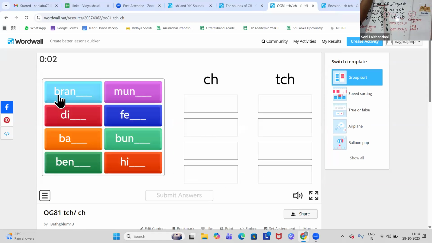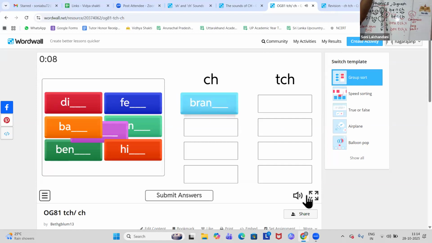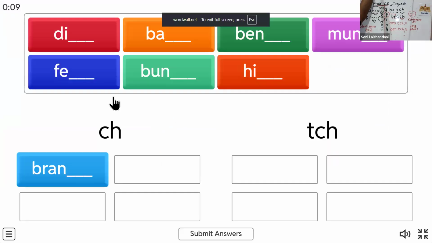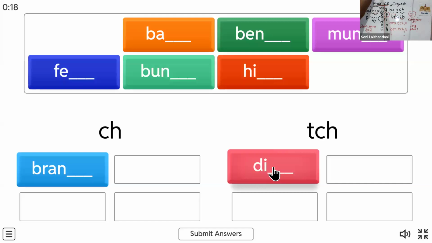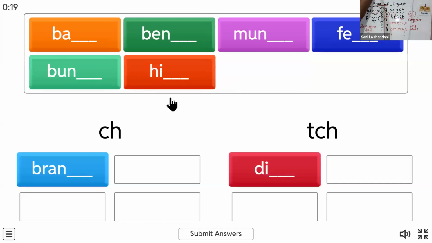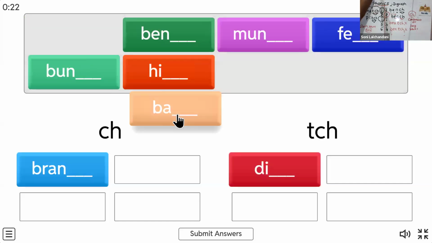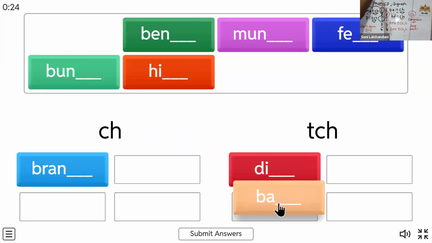Look at this now. It's ending in a consonant. So what will come? CH only will come. Okay. Now see, look at this. D, I, T, C, H. A short sound is coming. Ditch. It is ditch. So I will write this TCH only. B, A, batch. This TCH only will come.